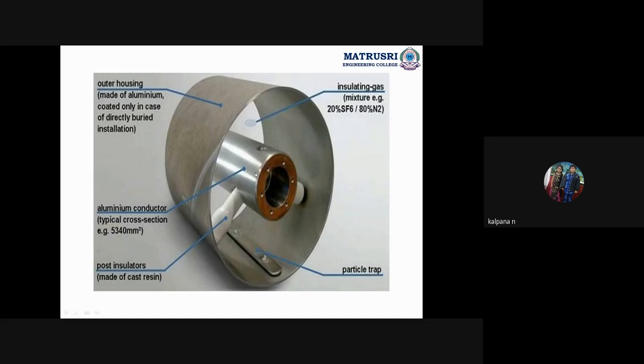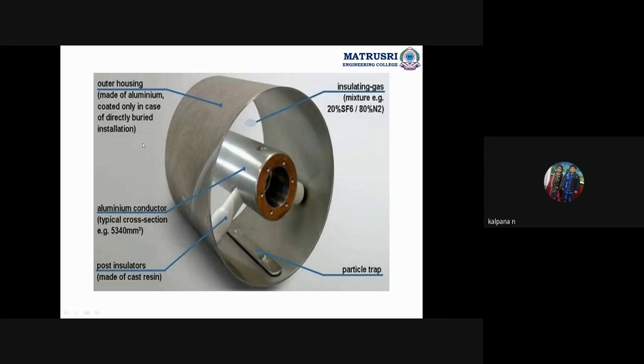Inner conductor. Okay, post insulators, particle trap to maintain the good shape and to increase the conductance of the particles. Conical insulators to place the aluminum pipe at exactly the center in order to maintain the same cross sectional area throughout the usage of the GIL. This is the outer housing made of aluminum, coated only in case of directly buried installation.